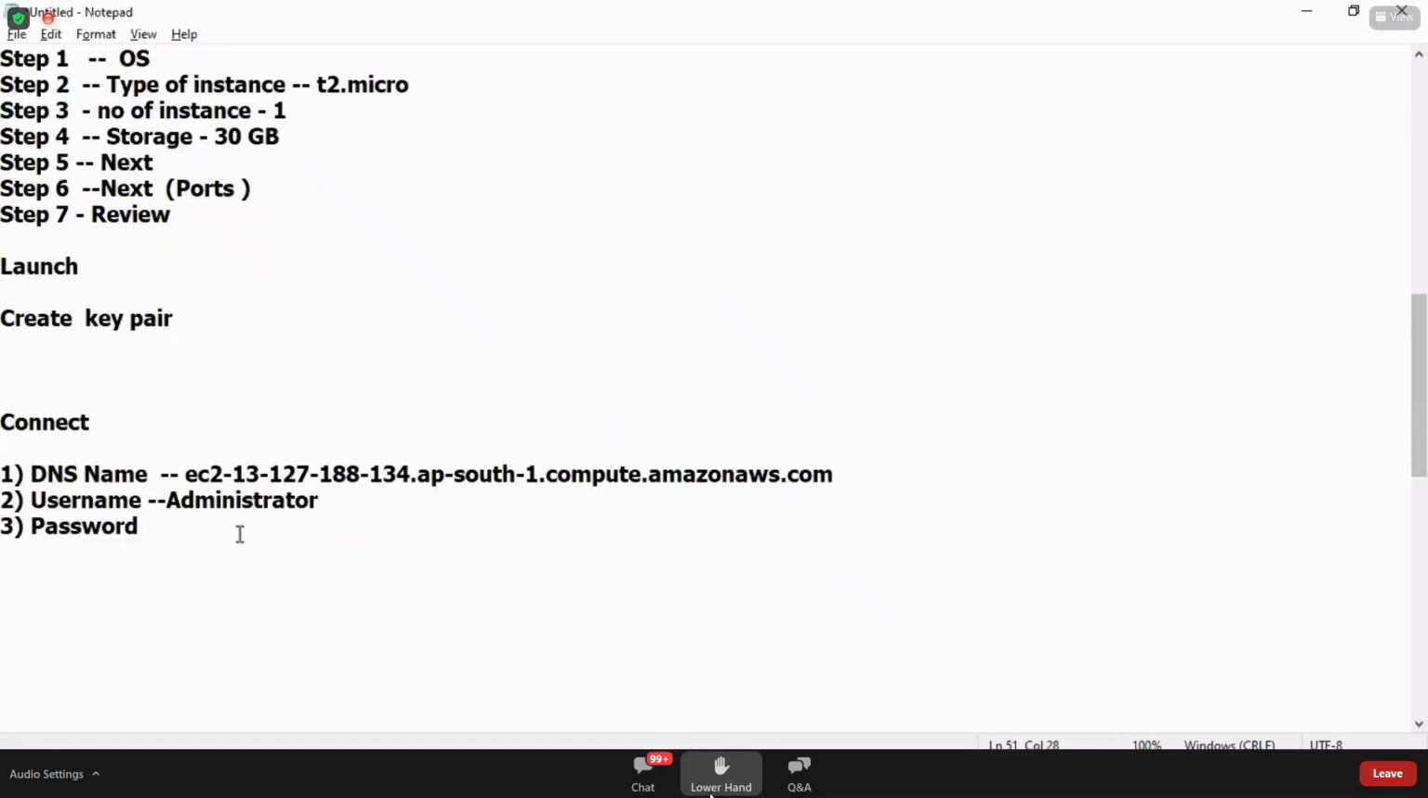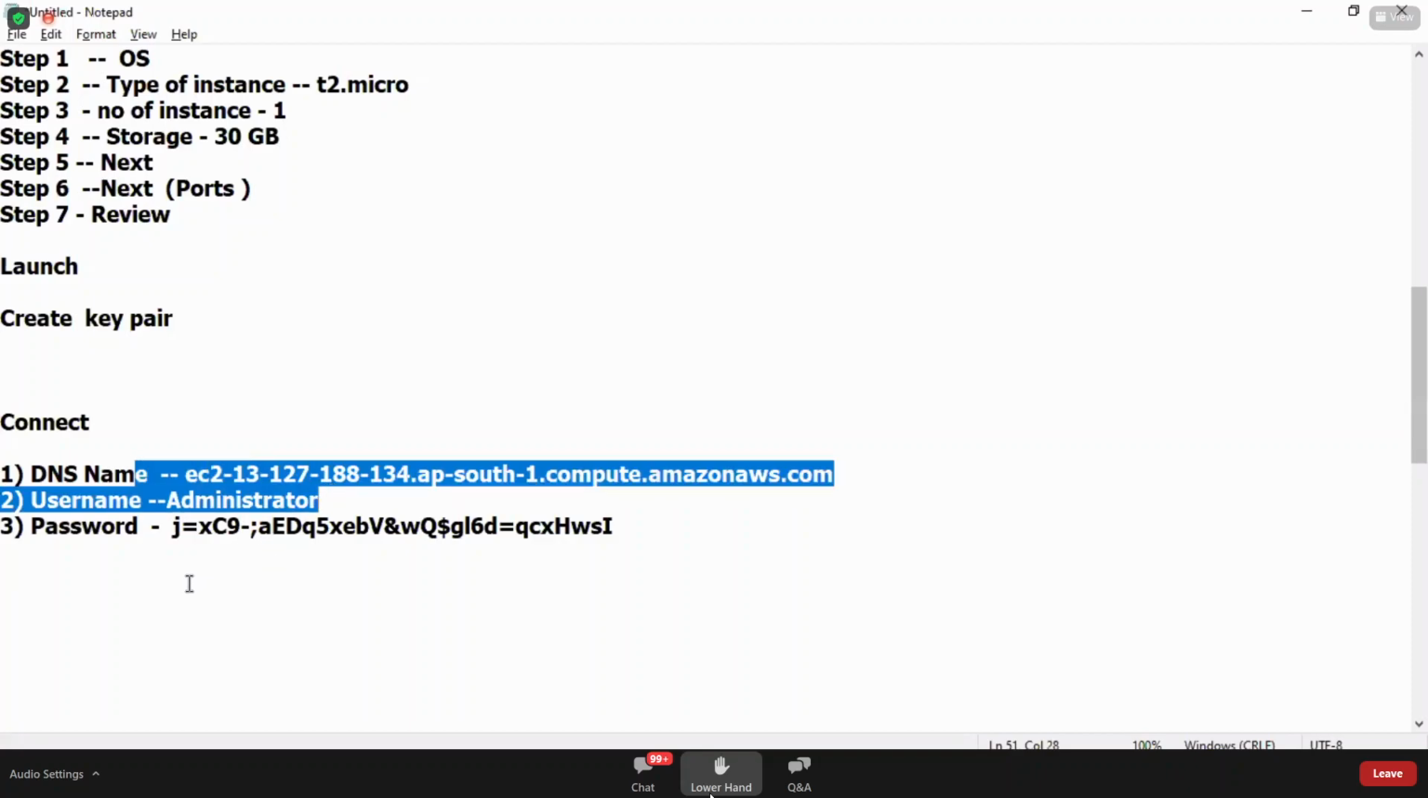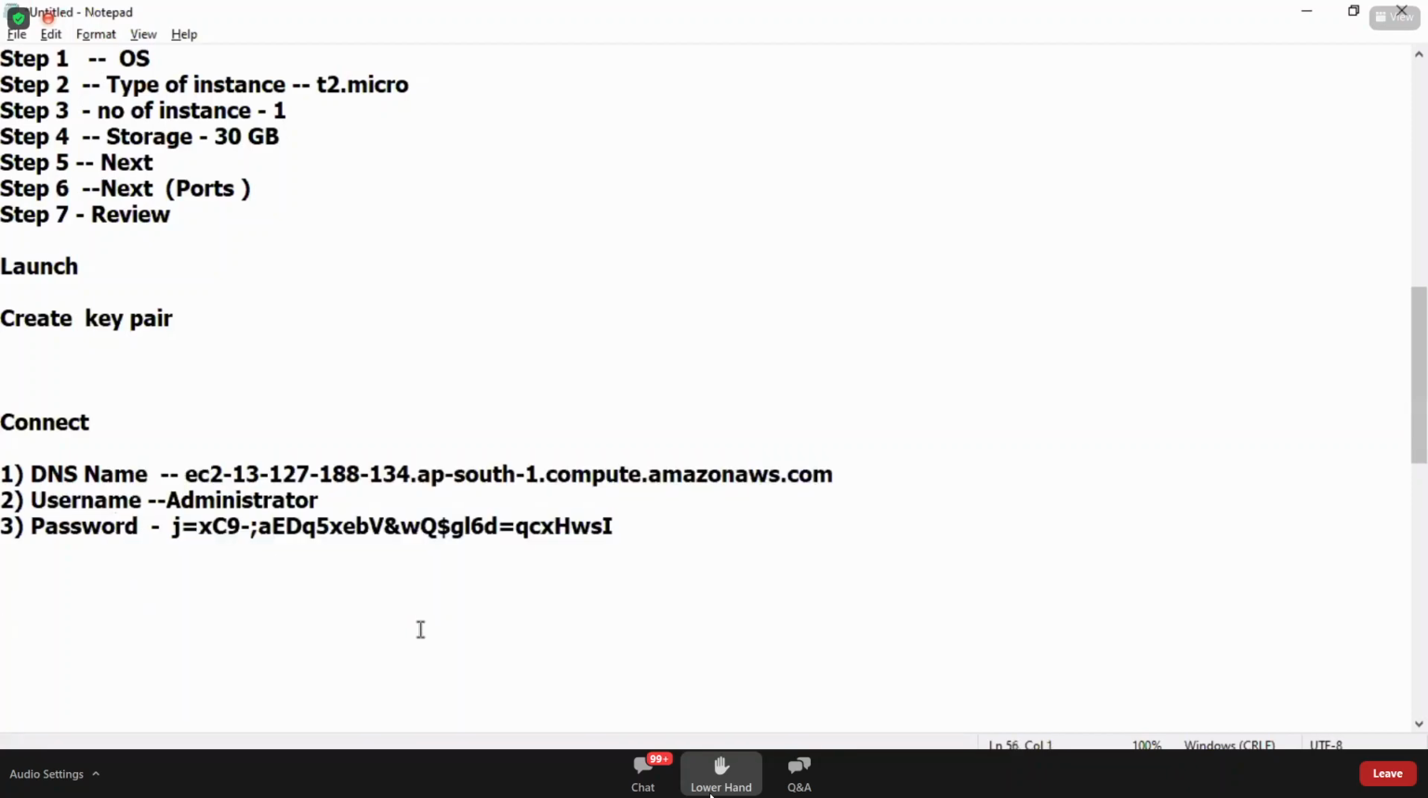Okay. So I hope you got the question, Joshi. The importance of the key pair is that you can generate the password. For security reasons, if you don't have the key pair, others may have the DNS name and administrator, but they cannot generate the password. Now I have the password. So the key pair helps us in generating the password. Now the password is already generated.